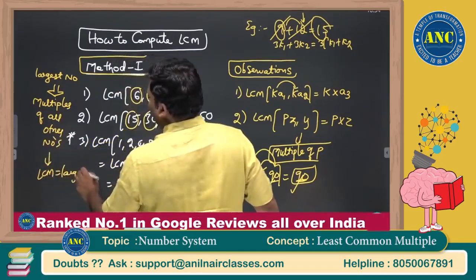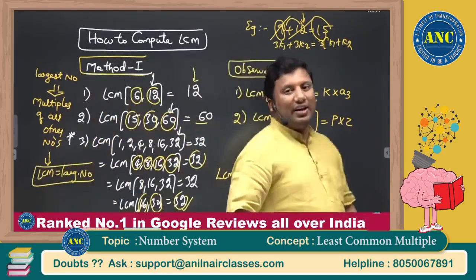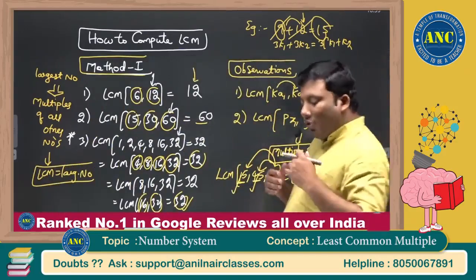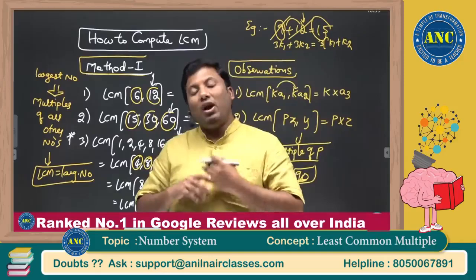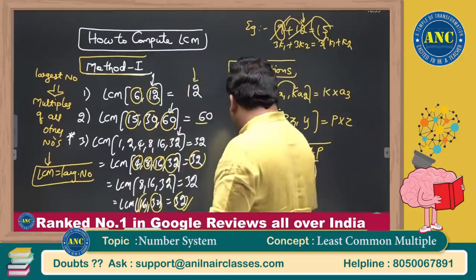Each and every important key point, I am going to take problems once I discuss the fundamentals of LCM. Method number 1 done. Now the second question arises: what if the largest number is not a multiple of other numbers?